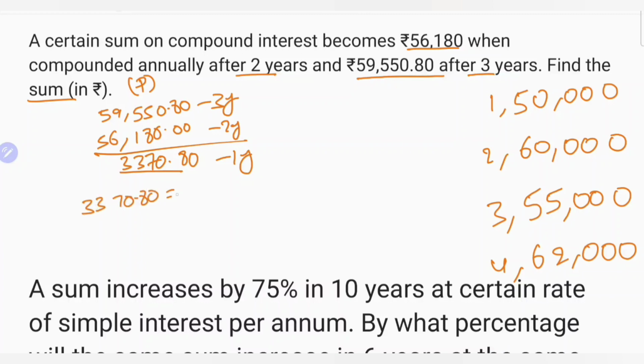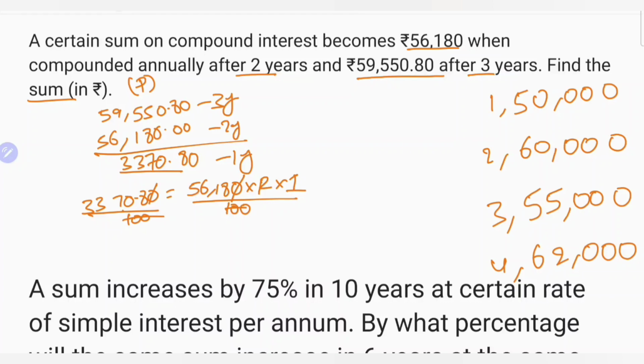1 year interest equal to, in compound interest, interest is added to the second year. In second year that principal is 56,180. We don't need the rate of interest. It is 1 year interest, so time will be 1, so 100. Carefully observe the calculation. It is 80 paisa. That means point can be cancelled. 100 100 0 0.